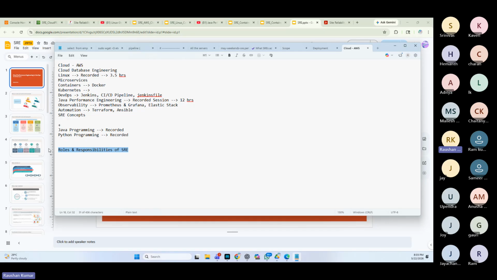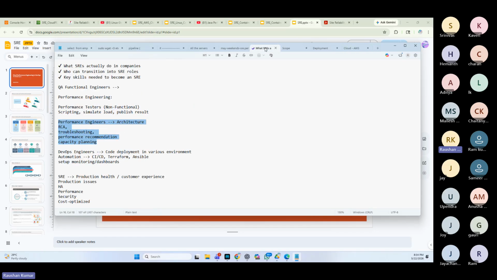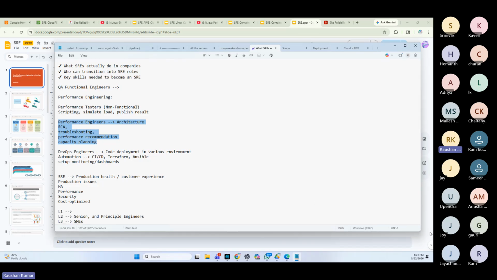So, friends, I recently took a very good workshop, and I'll share the recorded session with you. There are three skills: performance engineers, DevOps engineers, and SREs. Can somebody tell me briefly the difference between these three? Let me check if I have it open. Okay, perfect. I have this documented already, so let's take this up.